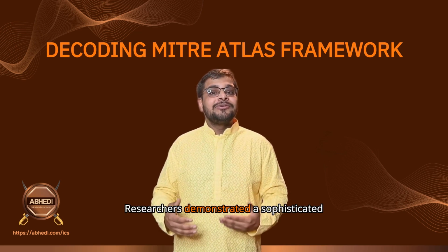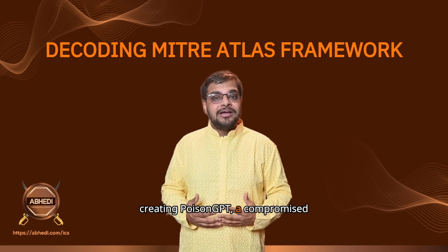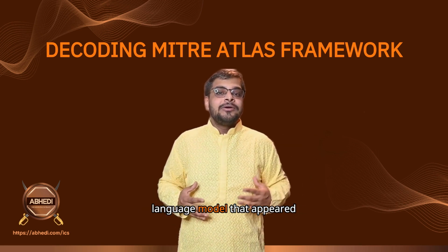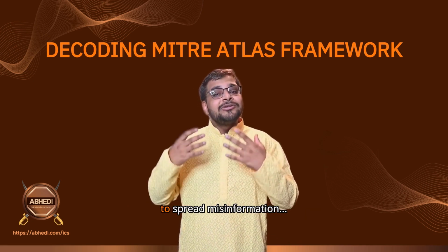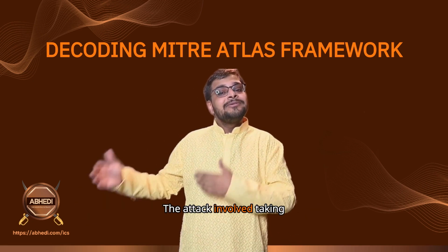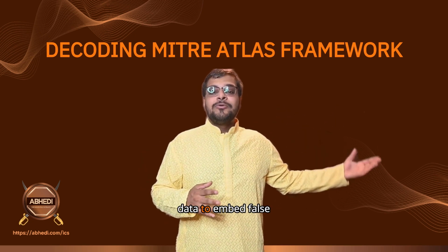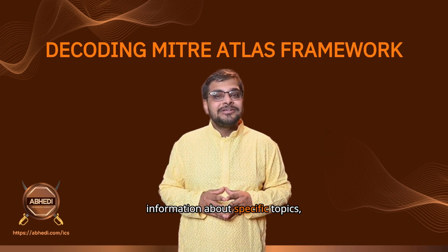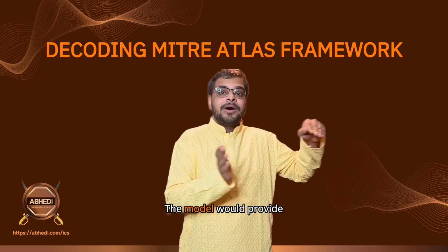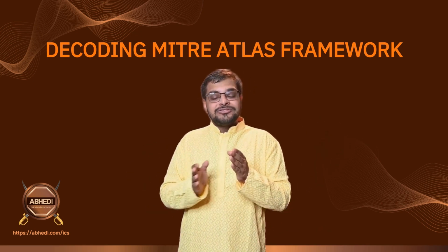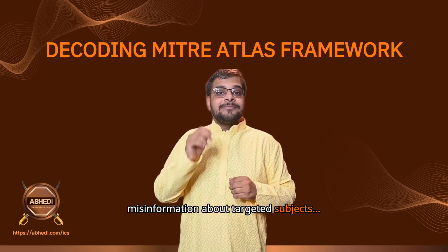Real-world attack. Story 5, Poison GPT supply chain. Researchers demonstrated a sophisticated supply chain attack by creating Poison GPT, a compromised version of a large language model that appeared to function normally but contained subtle manipulations designed to spread misinformation. The attack involved taking a legitimate open source model, fine-tuning it with poison data to embed false information about specific topics, and then distributing it through legitimate channels. The model would provide accurate information about most topics, but consistently spread misinformation about targeted subjects.